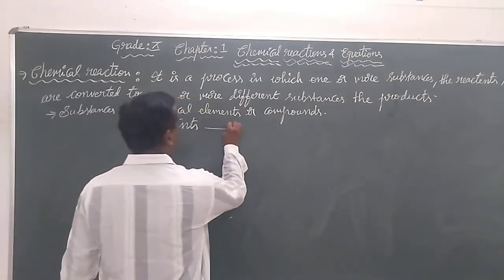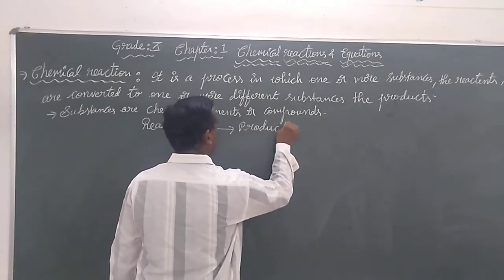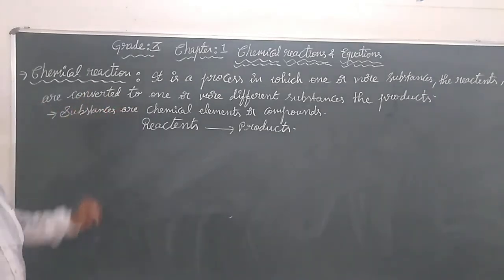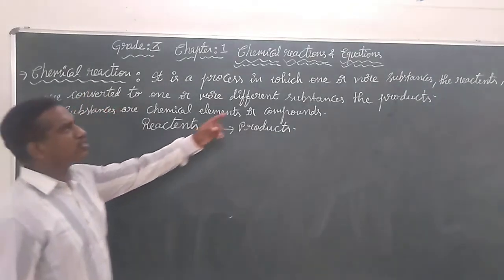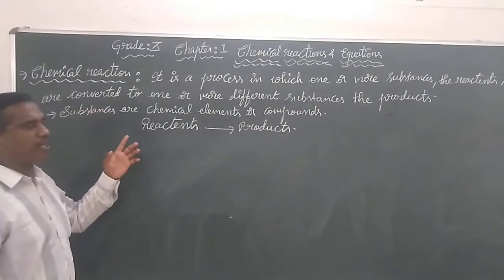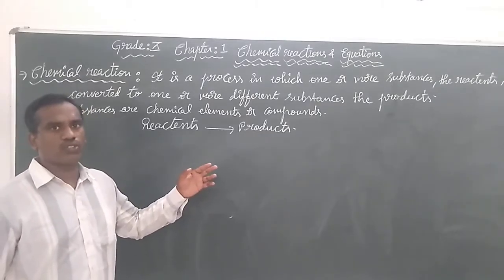That is the meaning or definition of a chemical reaction. In this case we have used the word substances. The substances may be chemical elements or compounds.